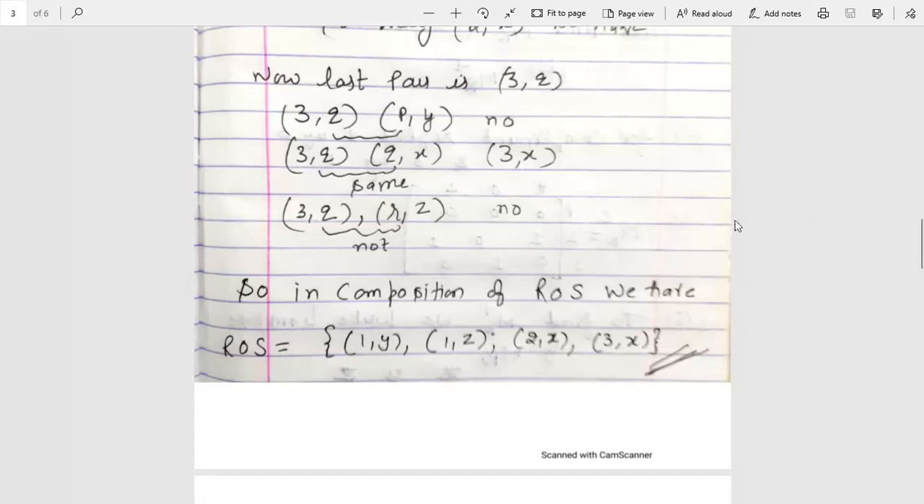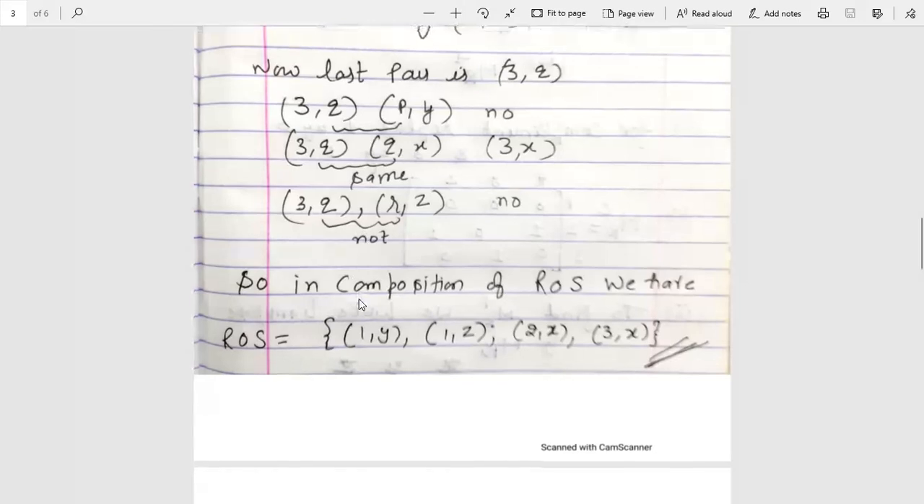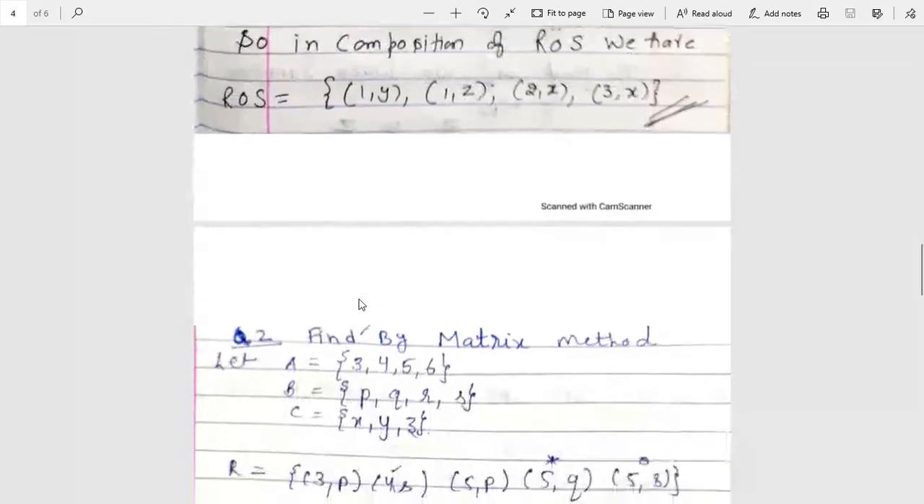This is the ROS, students. If you want to make SOR, it means you first write S, then you use relation R while making the composition of SOR. So I think it is clear to all of you.